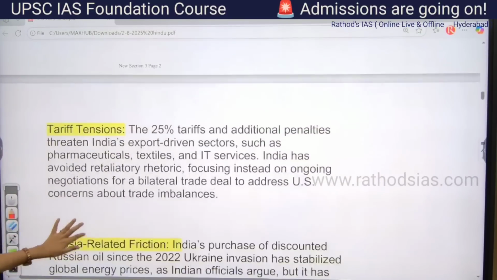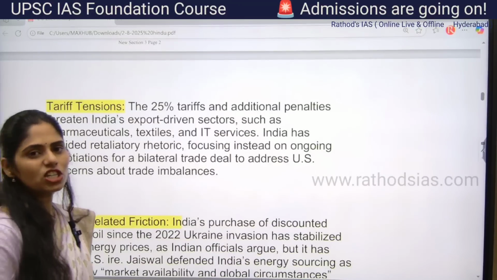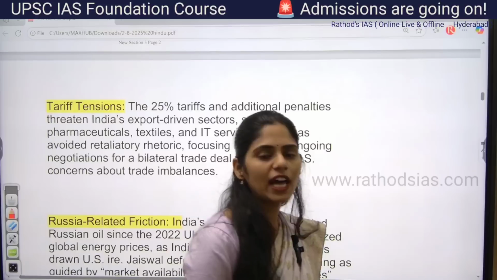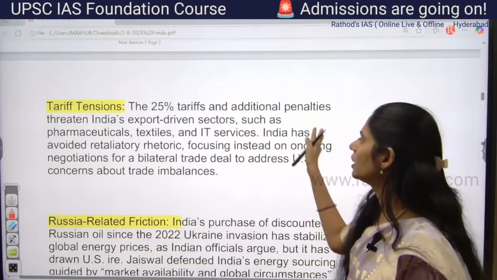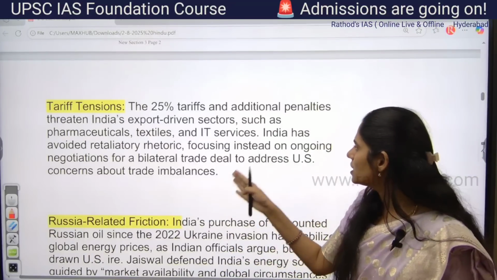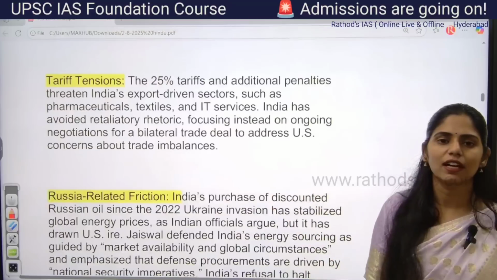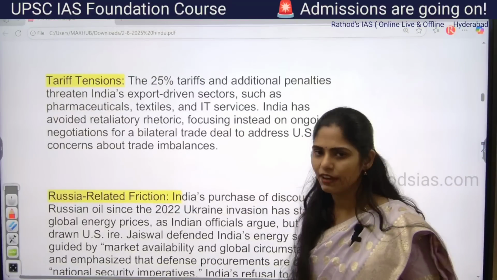And if you see the current differences, the first one is tariff tensions. 25% tariffs on our Indian goods, which sectors are going to be affected? Pharmaceuticals are going to be affected, textiles, IT services, etc. So because of this, the bilateral trade between India and US is going to be affected.